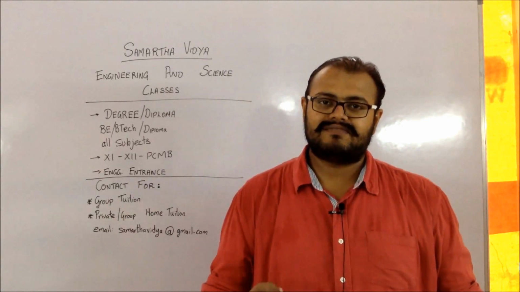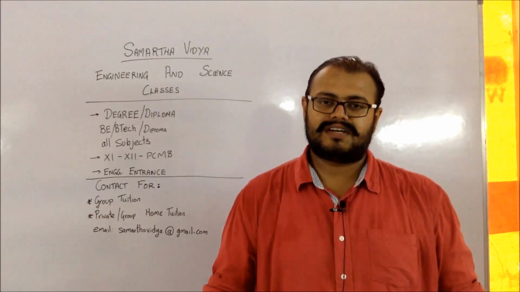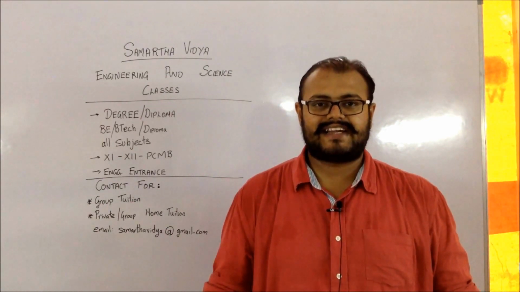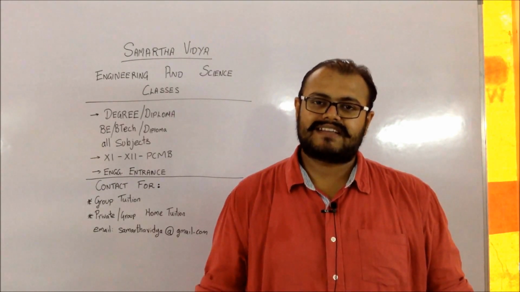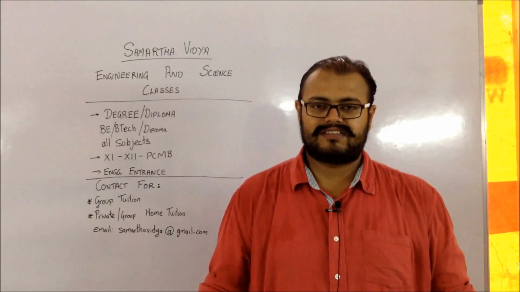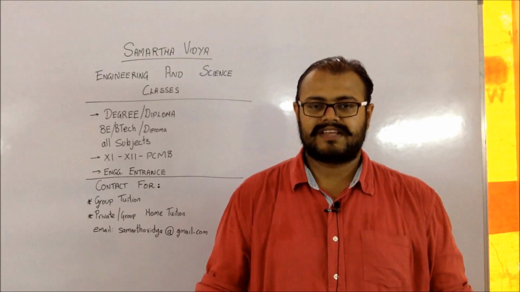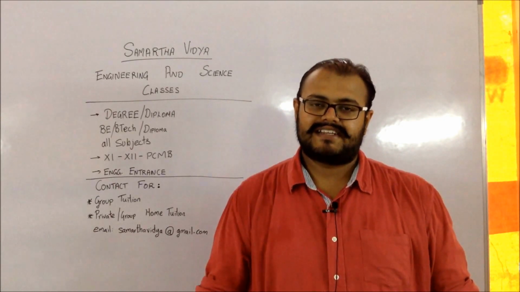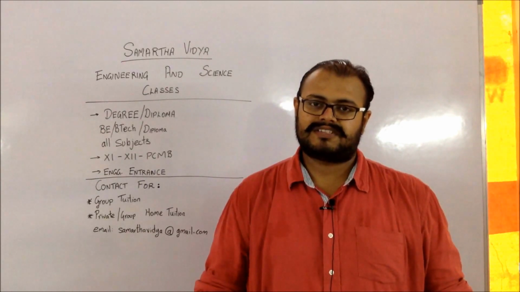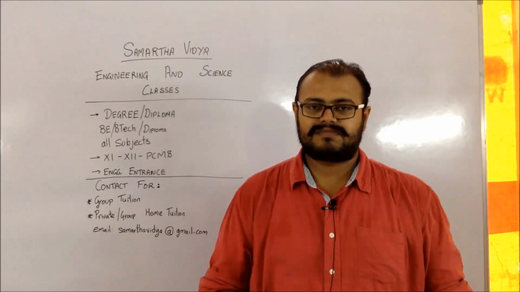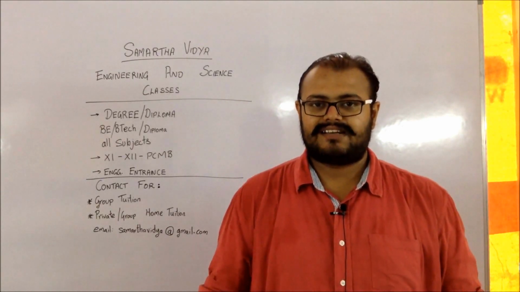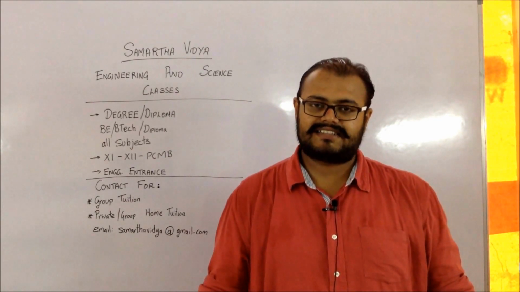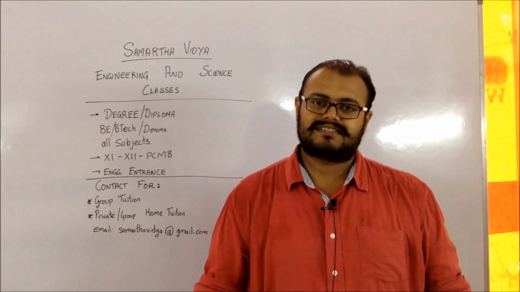To understand which university you belong to, you have to understand the different types of candidates which have been mentioned in the information brochure. We have tried to give as much information as possible from the information brochure to you guys. The type A candidate comes under the category who has passed the 10th standard and 12th standard, that is SSC and HSC, from the Maharashtra state.